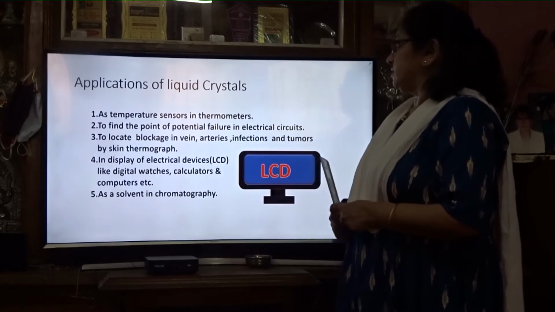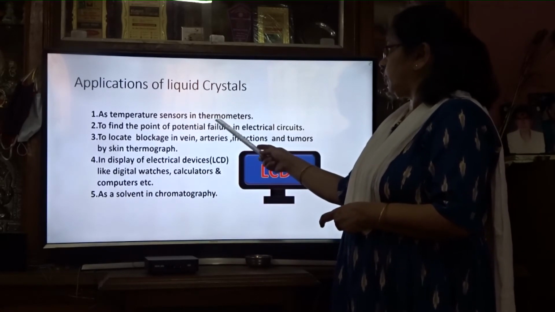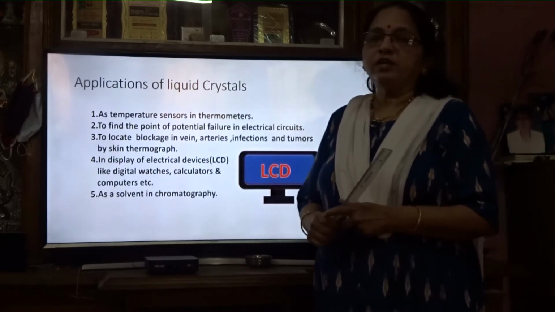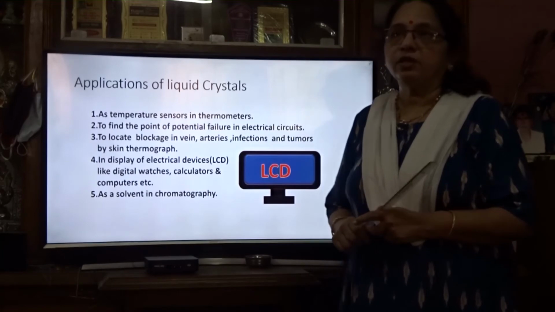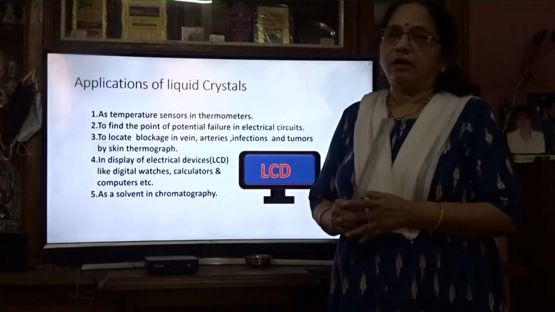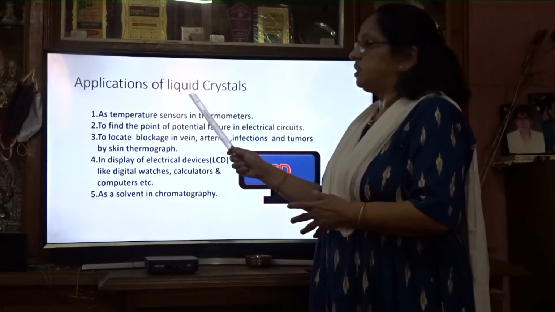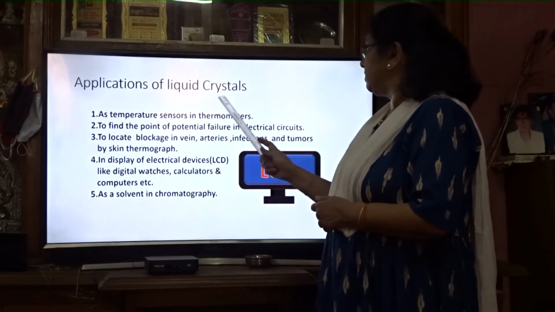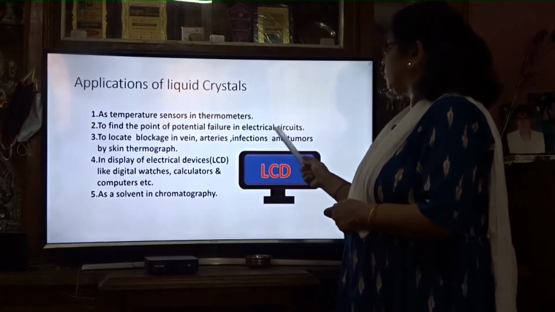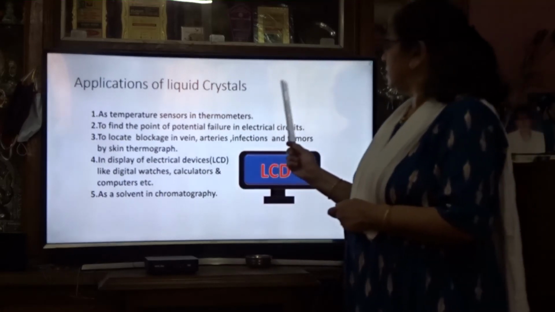Applications of liquid crystals. It is used as a temperature sensor in thermometers. It has the property of changing color when heated, and by this color change we can use it as a temperature sensor in thermometers. It is also used to find the point of potential failure in electrical circuits and instruments.